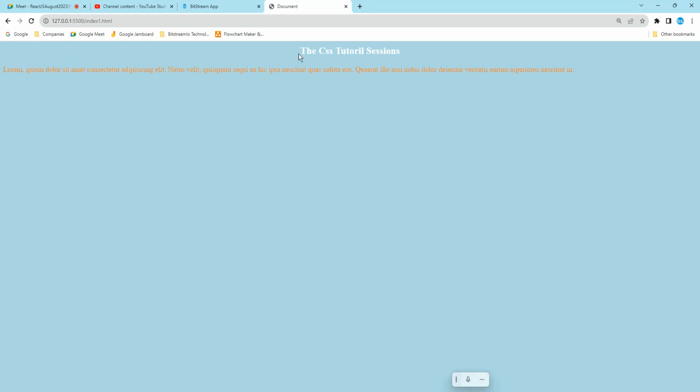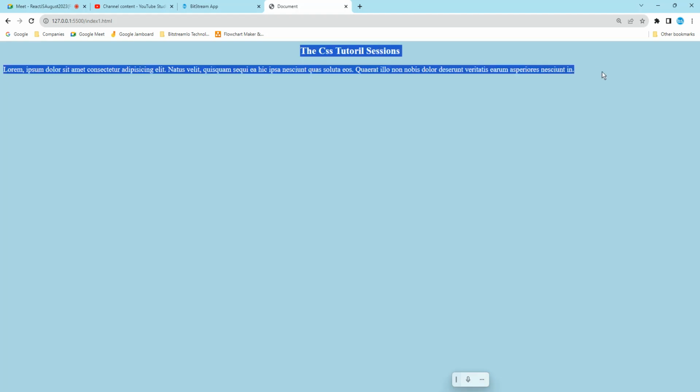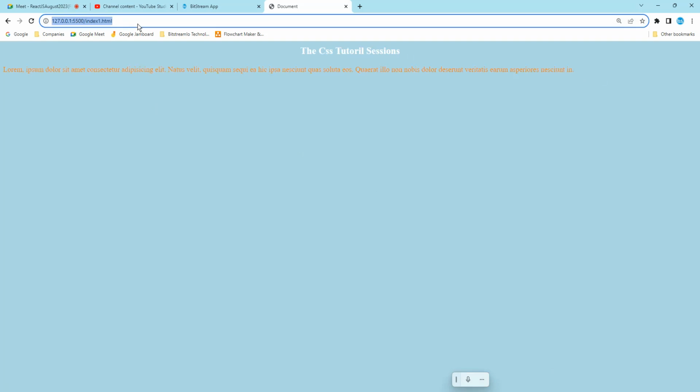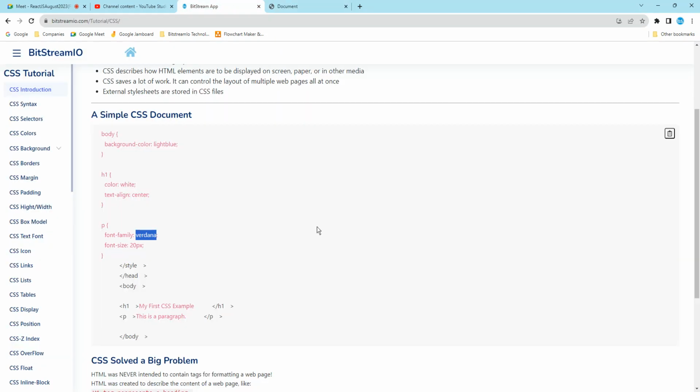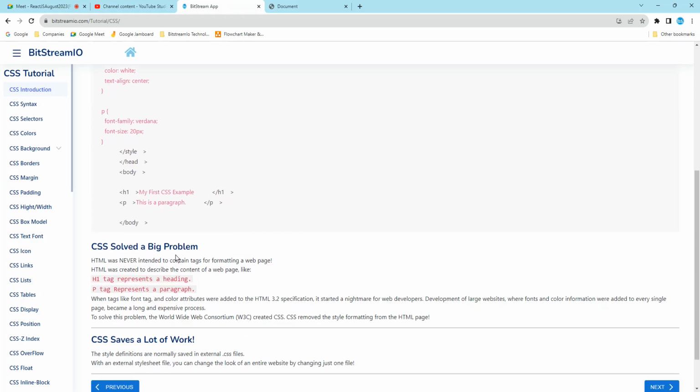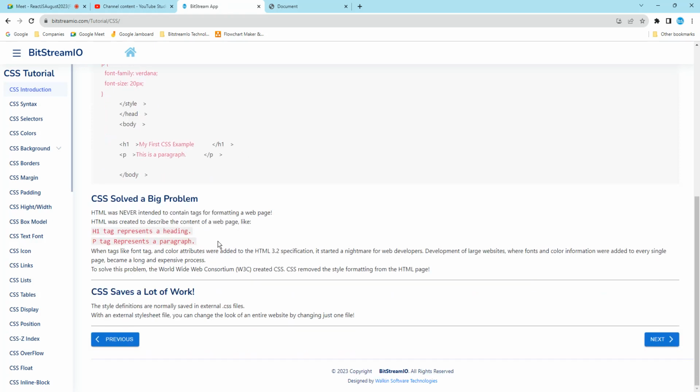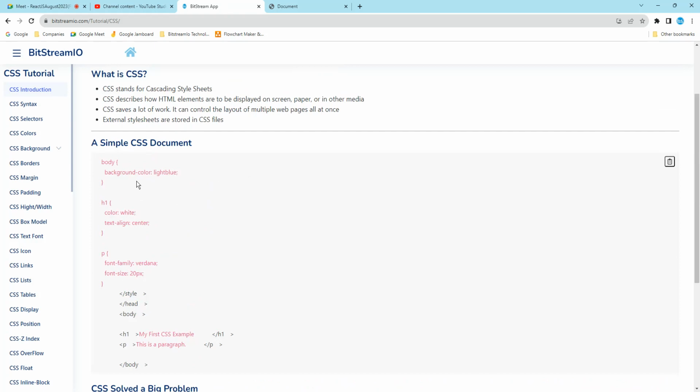So this is how it works. This is how to apply CSS. CSS solved the big problem. I have written CSS for this, so it looks better. So this is all about CSS.